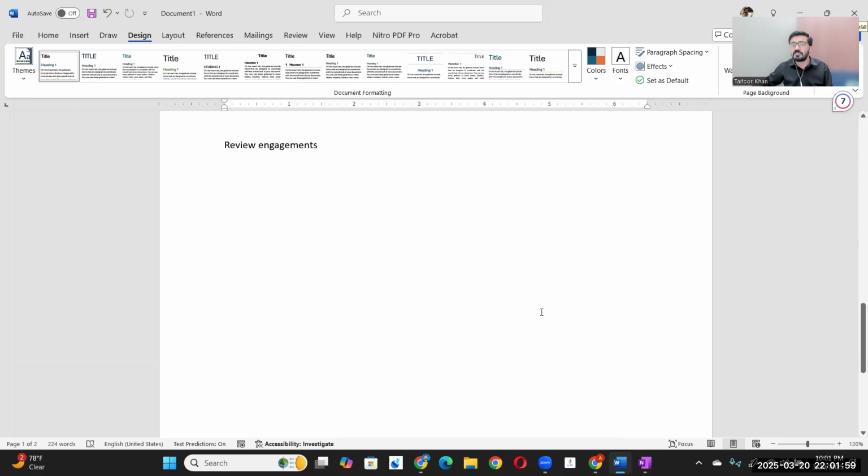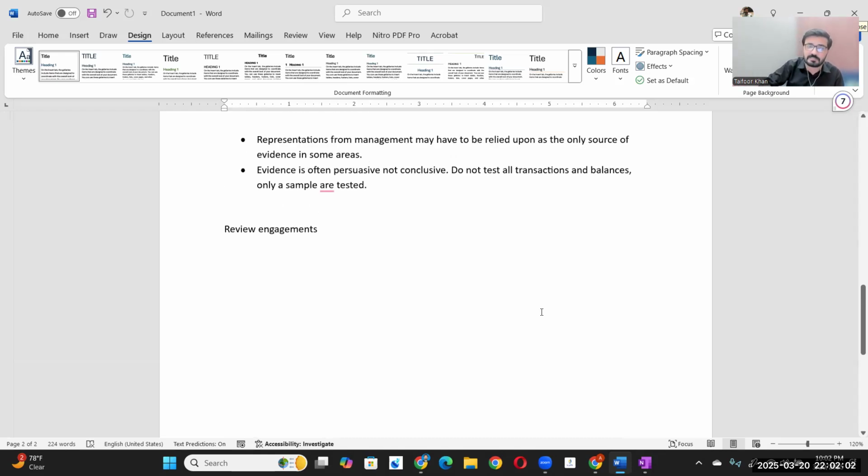Now, the last thing of this chapter that is left for discussion is the review engagement. If you recall our yesterday's or last session's discussion, there are two types of assurance. One is reasonable assurance, the other is limited assurance. The example of reasonable assurance is our external audit that we just discussed. In the audit, with reasonable assurance, we provide a high level of assurance, right?